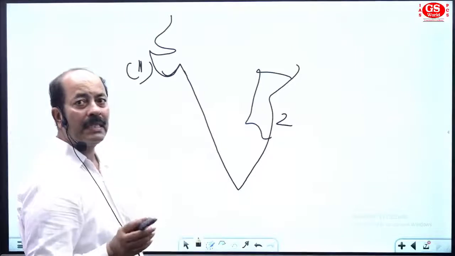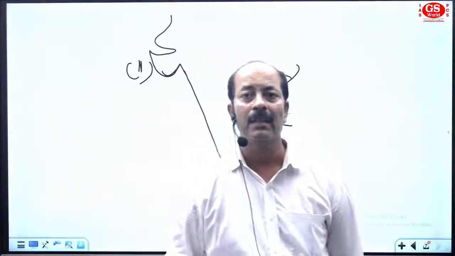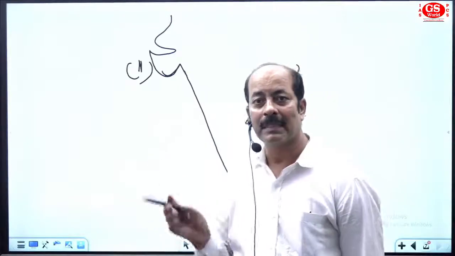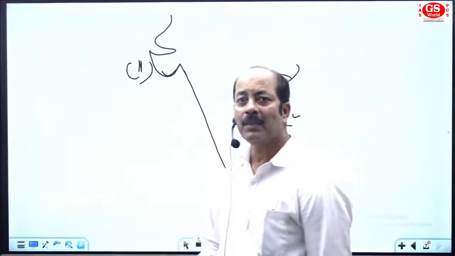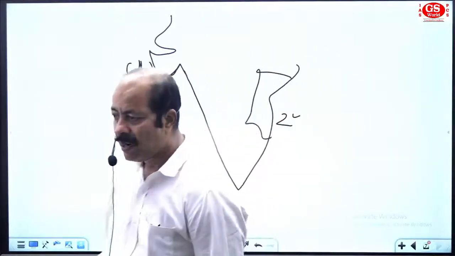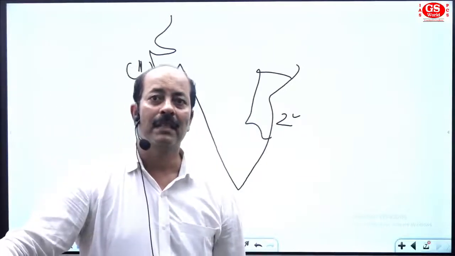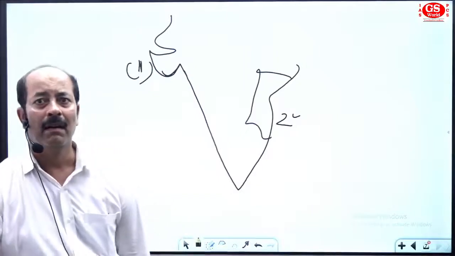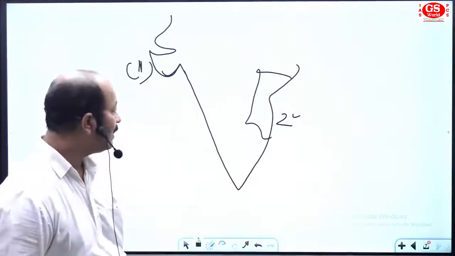So these two states have a long coastal area. Gujarat has a curved coastline, so Gujarat ranks first, followed by Andhra Pradesh, which ranks second in terms of the length of coastal area. So the longest coastline of India is of Gujarat, followed by Andhra Pradesh. So got it very clearly.